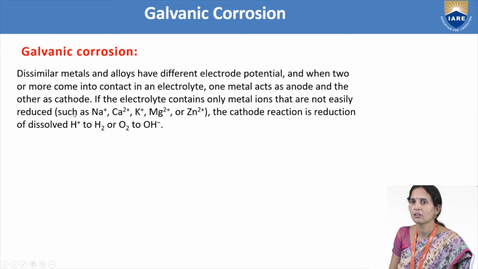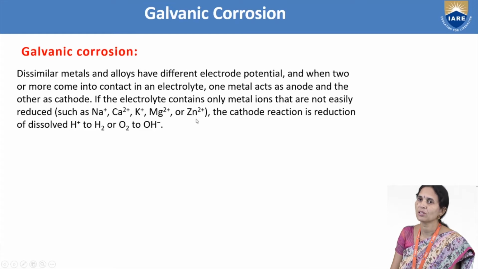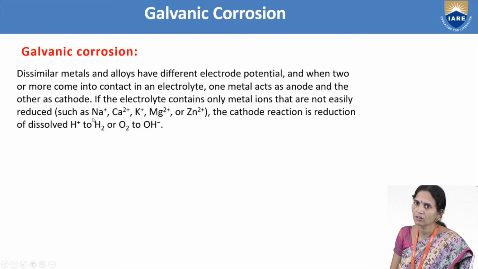Na plus, Ca2 plus, K plus, Mg2 plus and Zn2 plus ions: the sodium, calcium, potassium, magnesium and zinc metals undergo oxidation reaction in acidic and neutral solutions, and undergo corrosion.